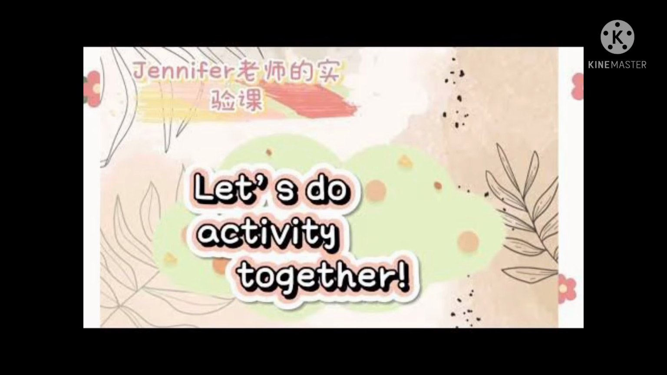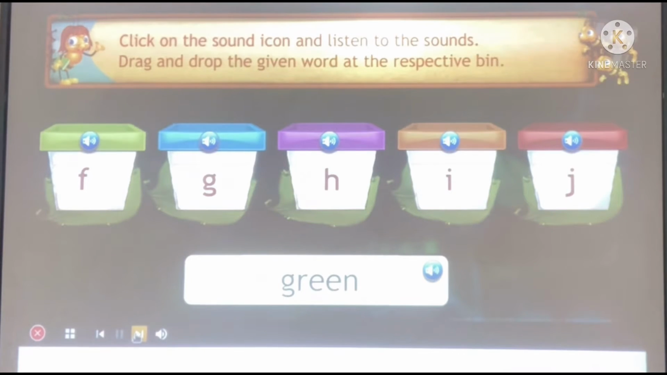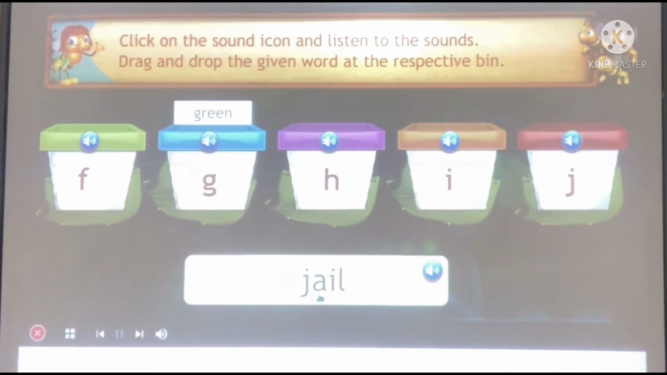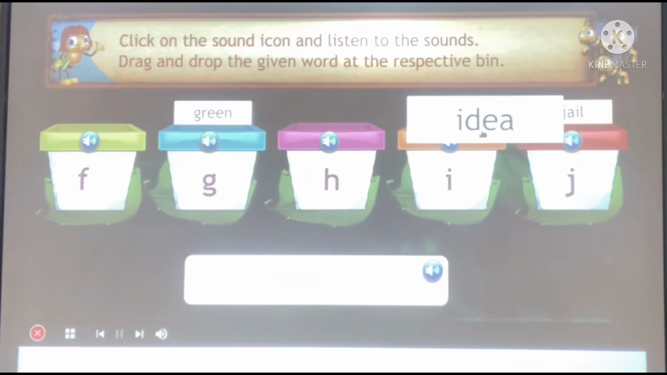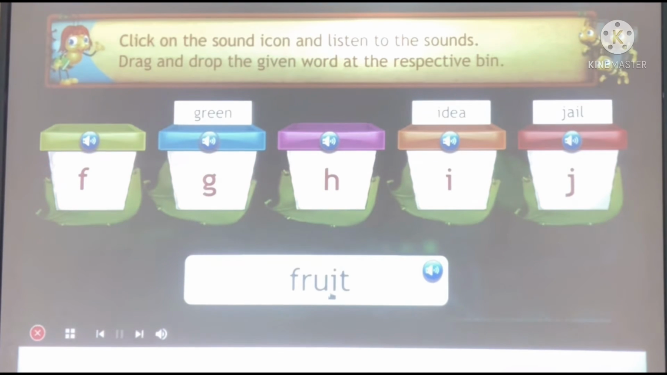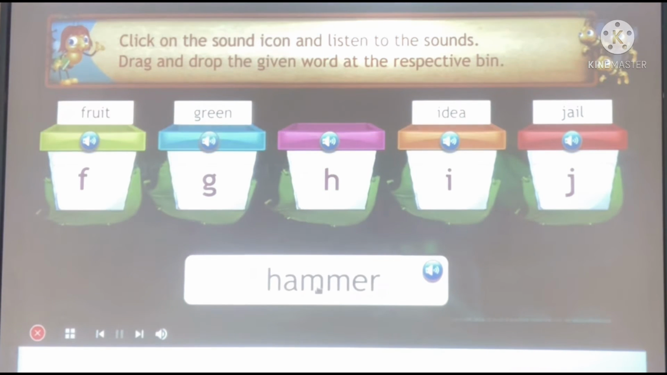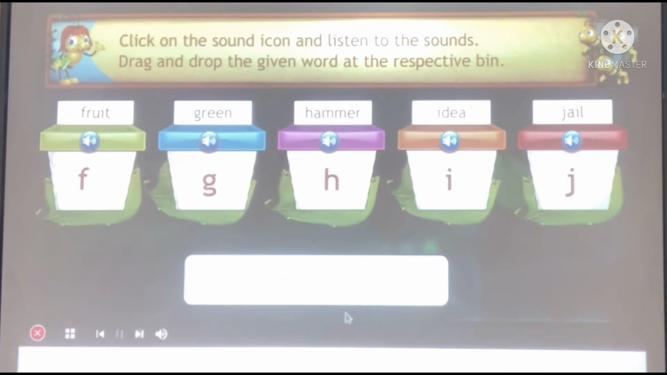Students, let's do an activity together, revising all the sounds we have done today. Now on the screen, you will see 5 letters F, G, H, I and J and a word. Green, with sound G. G is the sound of letter G. Now there is a word jail, sound J. J is the sound of letter J. Idea, sound I. It is the sound of letter I, matching it with letter I. Fruit, F. F is the sound of letter F. Hammer, H. H is the sound of letter H.